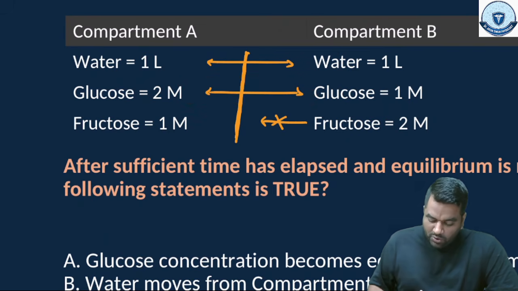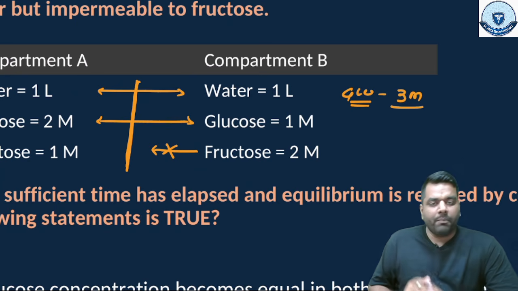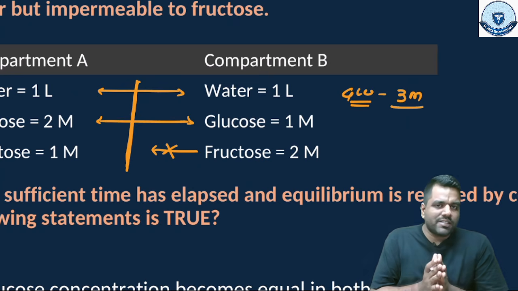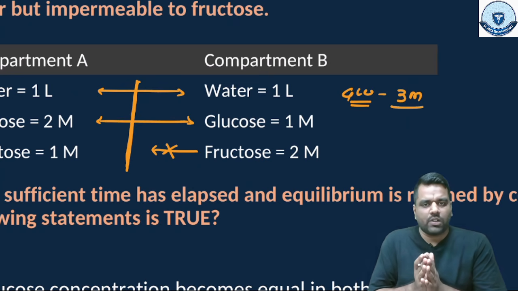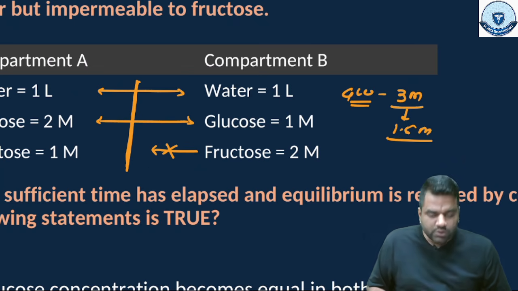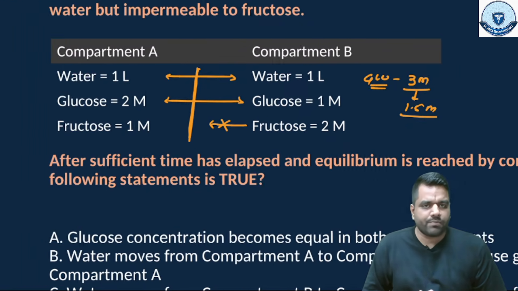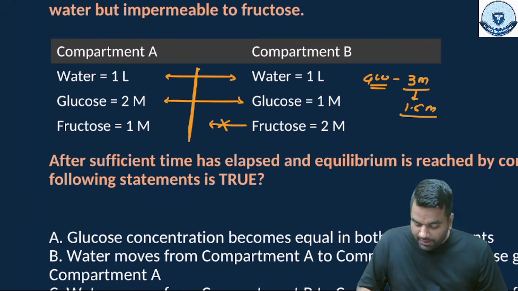So the total glucose in both compartments will be 3 moles. For making the balance, how much should one compartment carry? Half of them, that is 1.5 moles. So 1.5 moles of glucose needs to be present in one compartment, right? So in this compartment 1.5 and in this compartment 1.5.